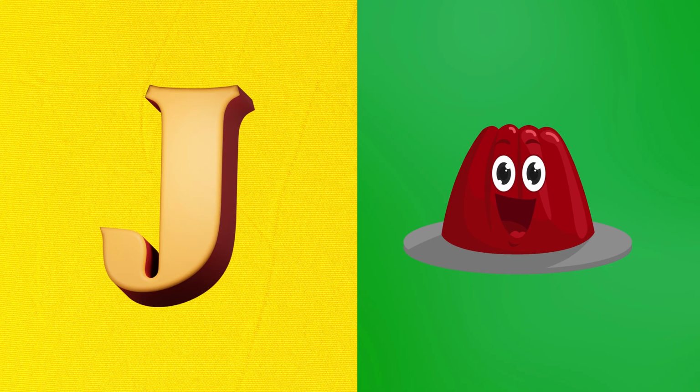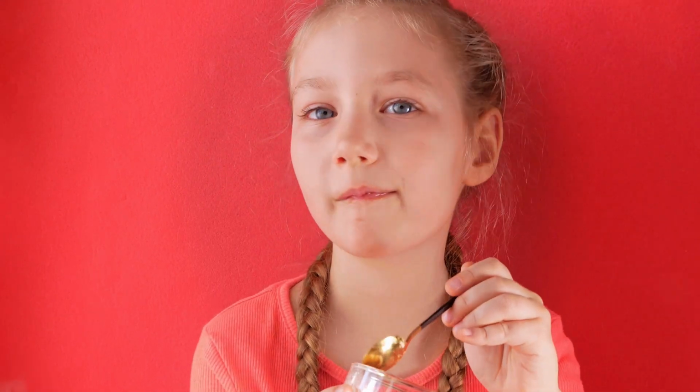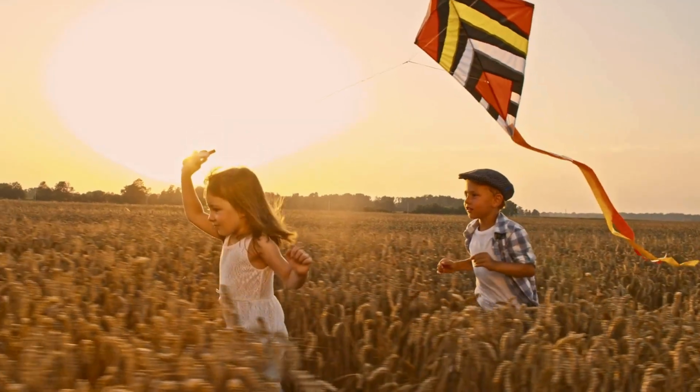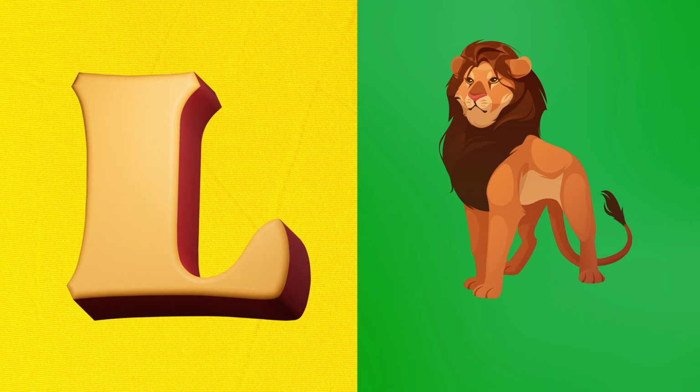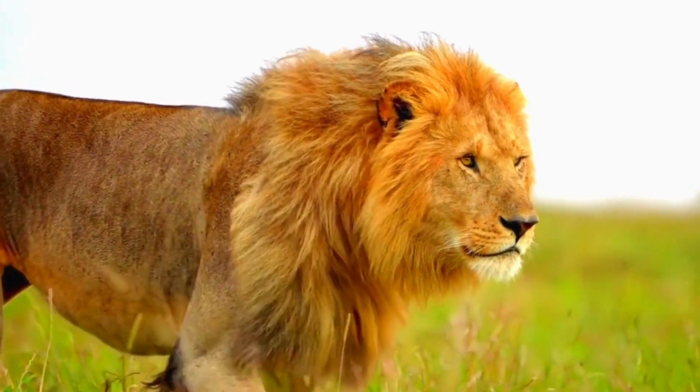J is for jelly, wiggly jelly dances. K is for kite, kite flies in the air. L is for lion, lion roars softly and smiles.